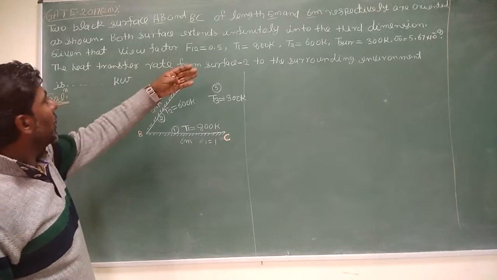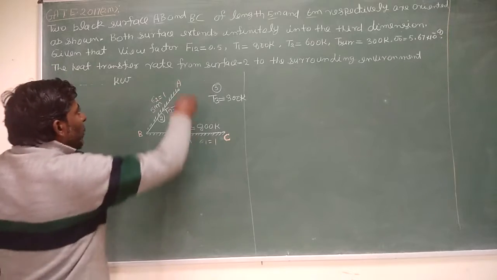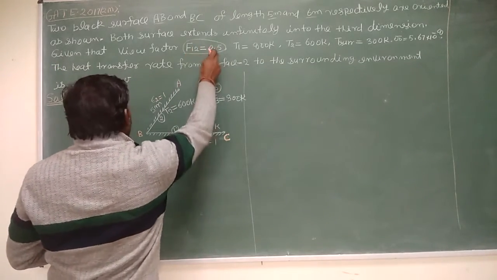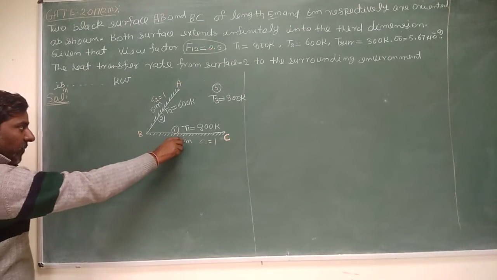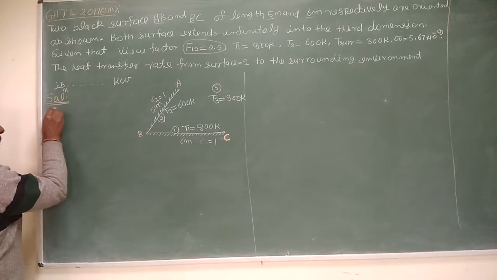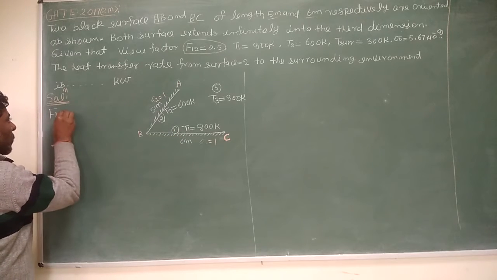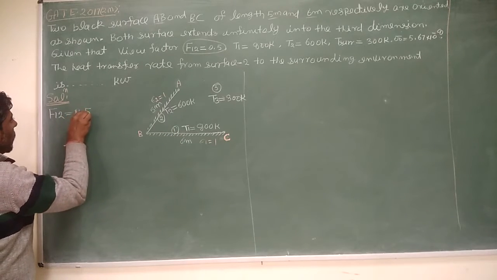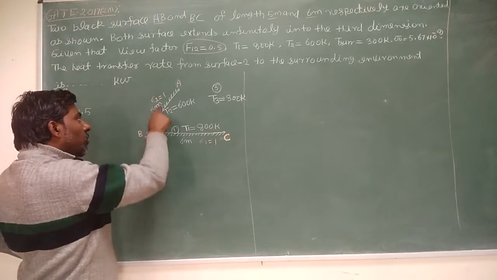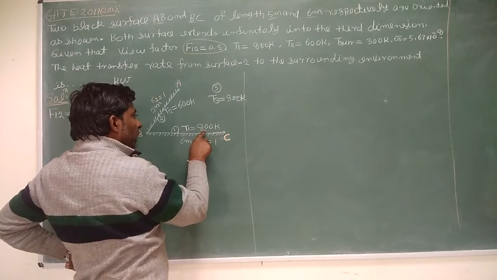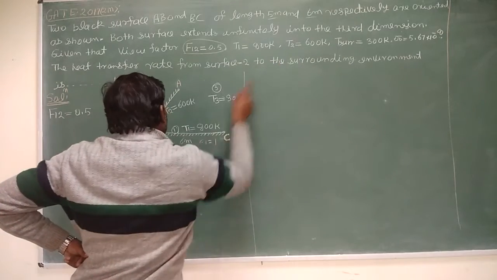Given that the view factor F1 to 2 is equal to 0.5. This is surface 1 and this is surface 2. So from 1 to 2 it is 0.5. T1 is equal to 800 Kelvin, and T2 is equal to 600 Kelvin.